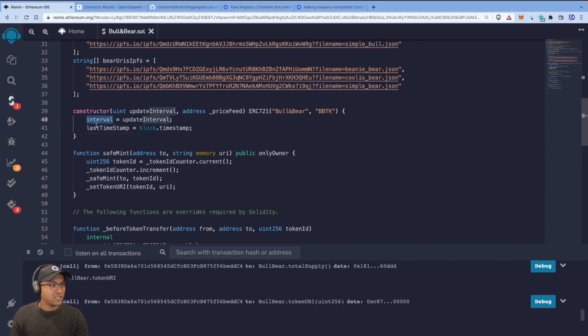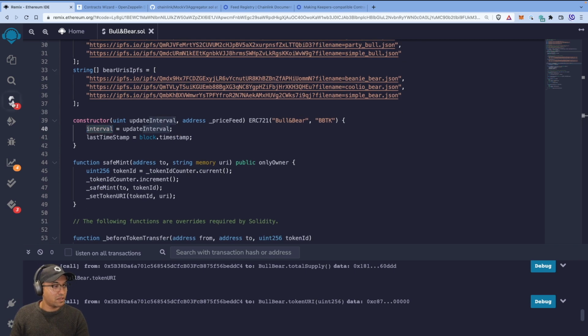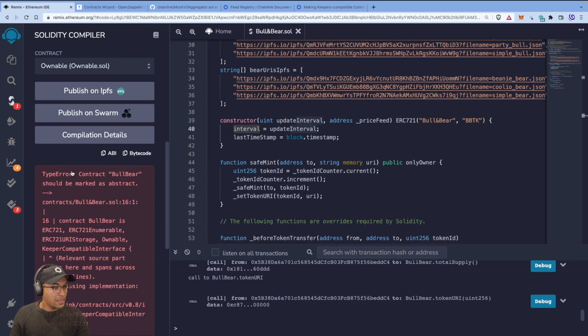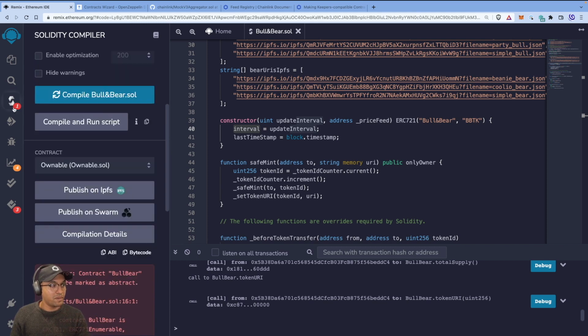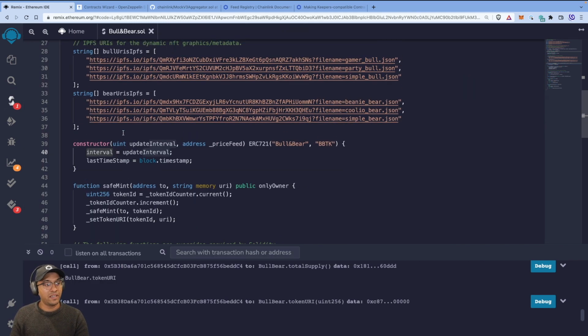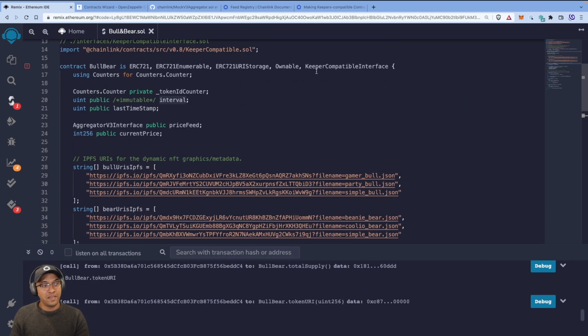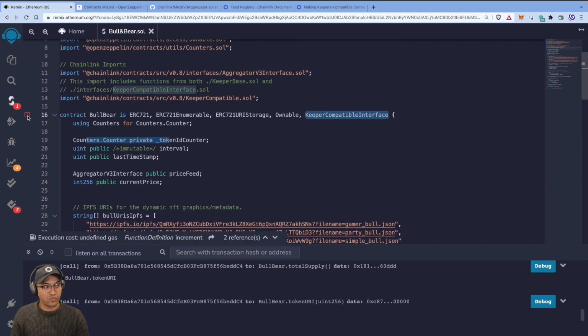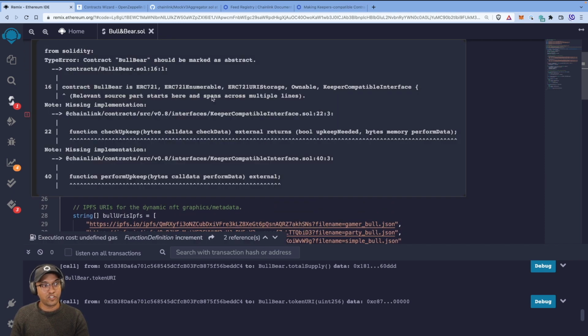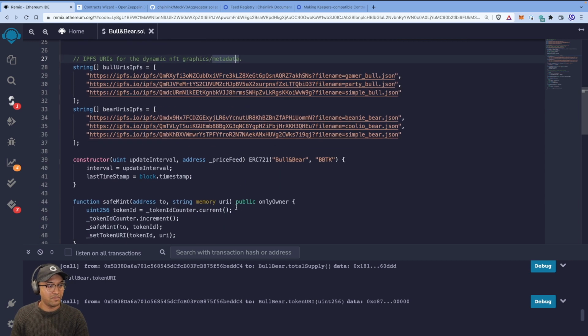Now this seems to be complaining for some reason, so let me see what the problem is. Okay, it should be marked as abstract because we haven't actually implemented the keeper compatible interface. That's why it's complaining. It's saying that you should be marking this as abstract, but we're going to fix that in a moment.